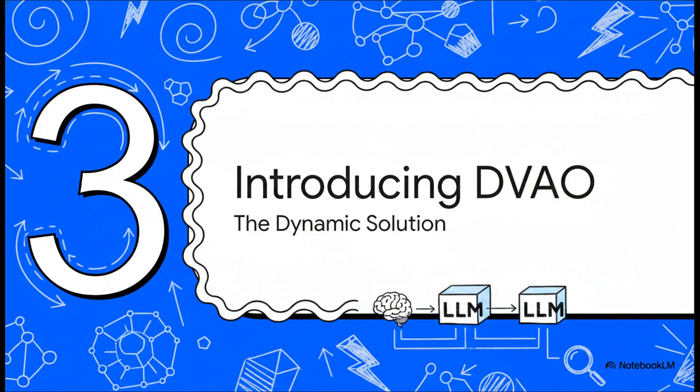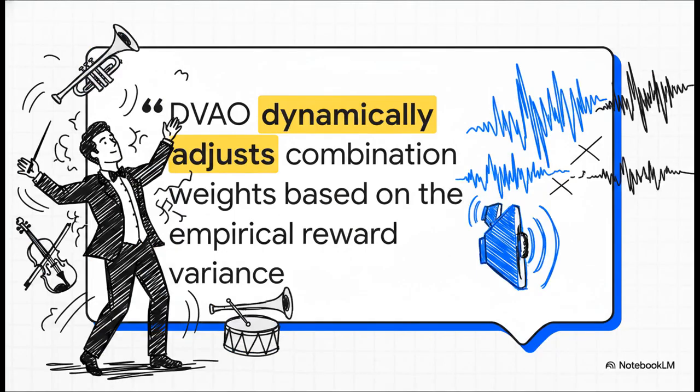So, let's move to Section 3, introducing DVAO, the dynamic solution. Now, take a look at this quote directly from the paper. It is the absolute heart of this explainer. It says, DVAO dynamically adjusts combination weights based on the empirical reward variance of each objective, effectively upweighting objectives with a stronger learning signal while suppressing noisy ones.